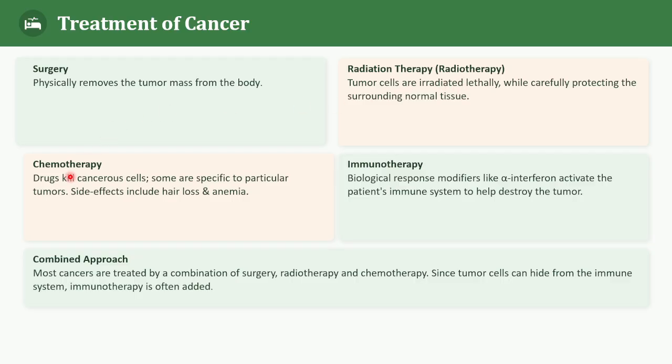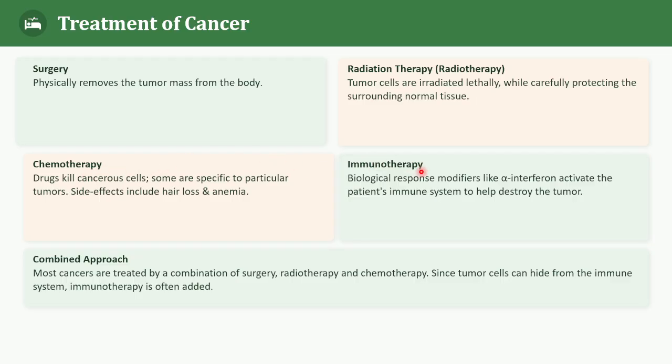And next one is chemotherapy. In chemotherapy, certain drugs are used to kill the cancerous cells. Some drugs are specific to particular tumors, and chemotherapy can have side effects also, like hair loss and anemia.